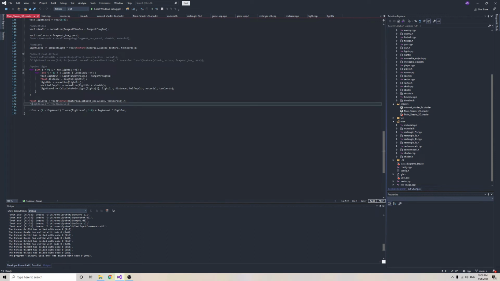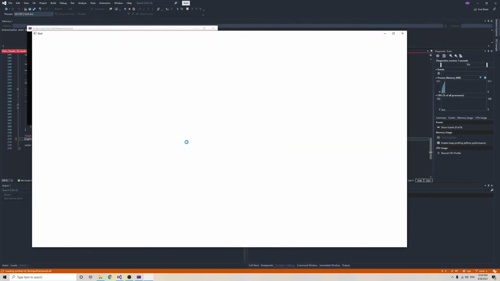Okay, now we sample that ambient occlusion texture. It's just a single channel texture, so we just take the first channel, the red, and multiply that in.